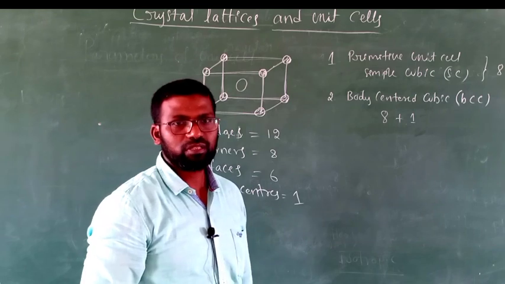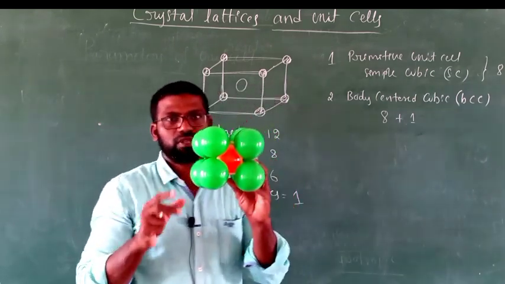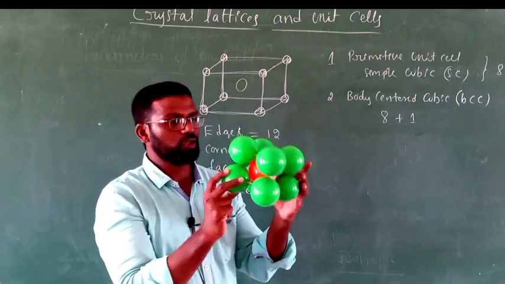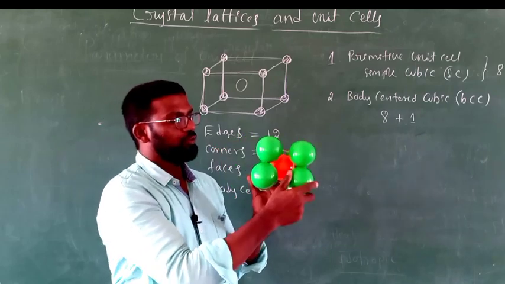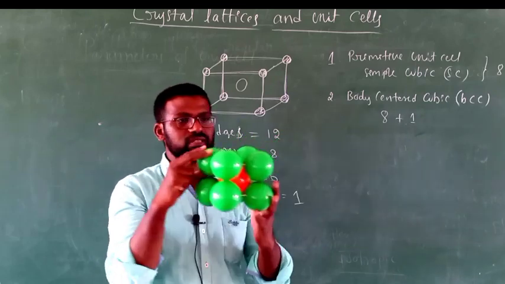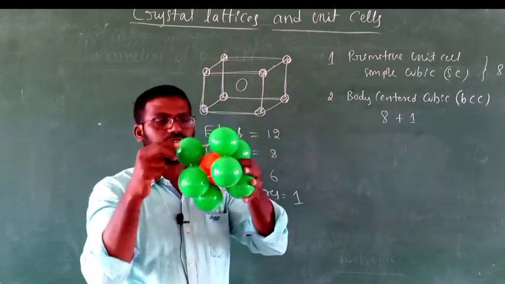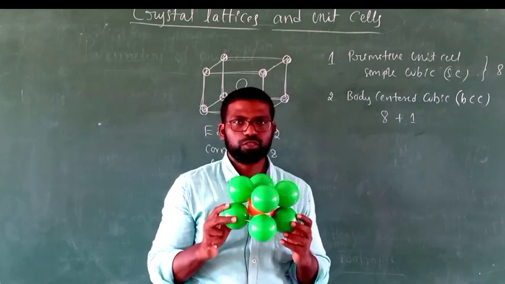Now body centered cubic has a total of 8 particles at 8 corners and one more particle at the center of the body. To understand this, I will show you one more model. See here, this is the arrangement of particles in body centered cubic. You can see 1, 2, 3, 4, 5, 6, 7, 8, 8 particles at 8 corners, and one more particle at the center of the body. Like this, the particles are arranged in body centered cubic.